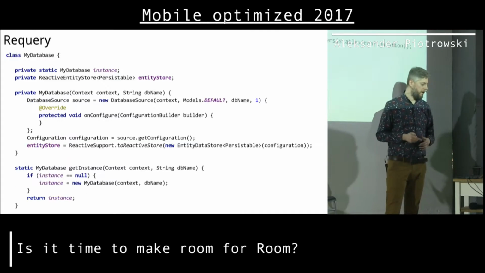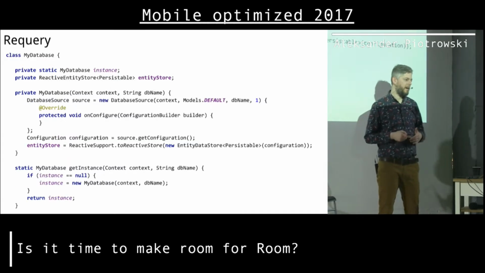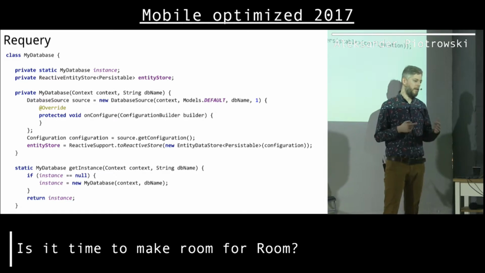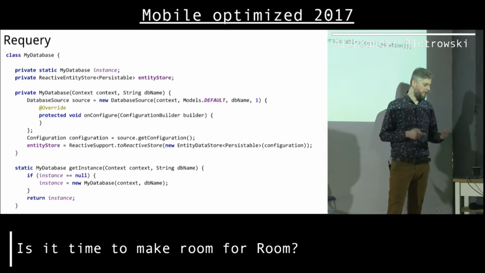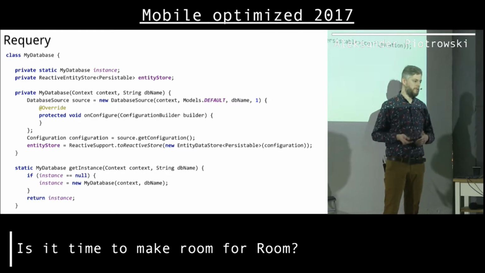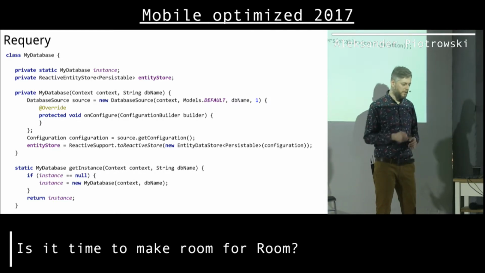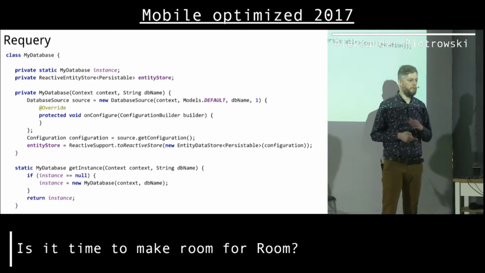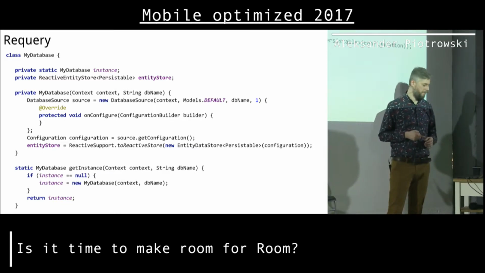With Requery, it's not much harder. So basically, another class that will give us access to the database. As you maybe noticed, there is no annotation at the top, because actually Requery is looking at all your files and gathering all the information from them. So you don't need to specify this at this point, but the rest is very similar. I just create an entity store, and if I want to access the database, I just access it through this entity store. So in that regard, I would say it's a bit easier with Requery, but not that hard with Room.